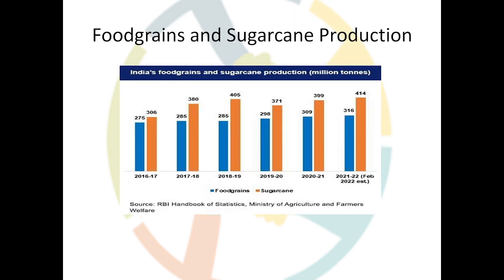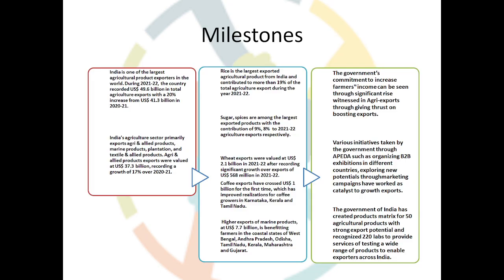Also, we have discussed certain statistics relating to the production and export increase or growth rate. Some milestones in terms of rice export, sugar, spices export, wheat export, coffee export were seen. Marine products export were also categorized, and various coastal areas involved in the same were discussed so far. Also, in the last lecture, we have seen the government initiative.